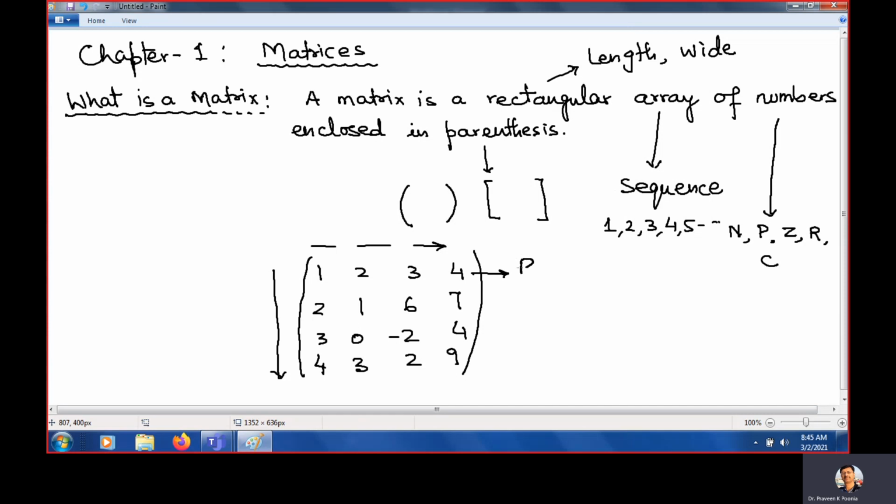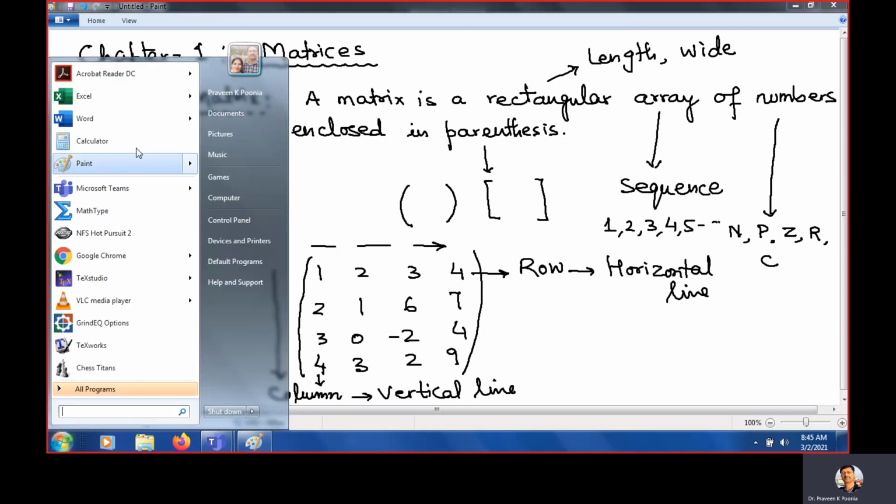These lines, this is called row. And what is this called? Vertical line. This is called column. So these horizontal lines are called a row, while the vertical line is called a column. Okay.